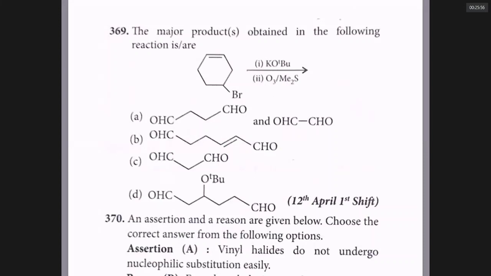Whenever a base is reacting with an alkyl halide, alkyl halides readily undergo elimination. They undergo dehydrohalogenation. They give a double bond. Compounds which have a double bond, on ozonolysis, cut the double bond and put the O, and you get aldehyde or ketone. Are we very clear about this concept, sir? Yes, sir.